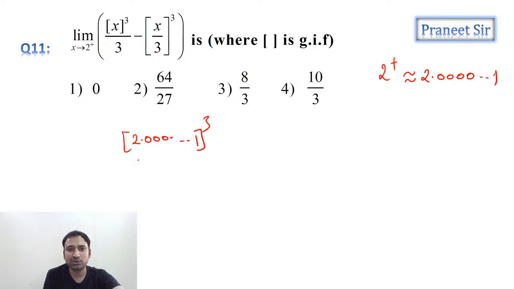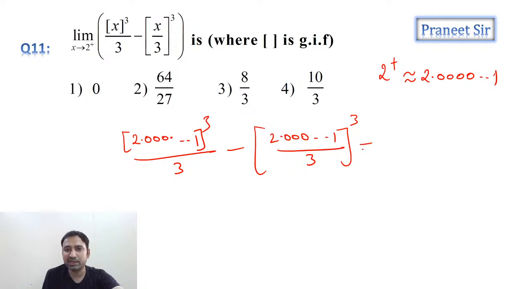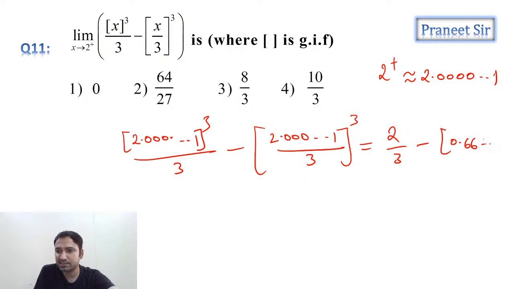2.00001 whole cube by 3 minus 2.000001 by 3 whole cube. So tell me, guys, what we get? This is 2, guys. 2 by 3 minus, tell me, guys, what is this? 2 by 3 is what? 0.66, 0.666 whole cube. So what is this value, guys? 2 by 3 minus 0, which is 2 by 3. Clear now?